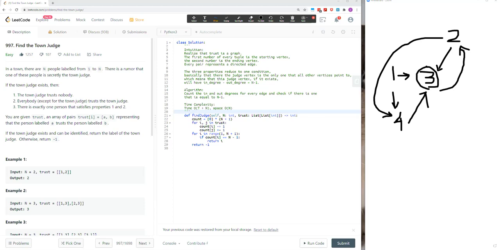You're given trust, an array of pairs, trust[i] equals [a, b], representing that the person labeled a trusts the person labeled b. If the town judge exists and can be identified, return the label of the town judge. Otherwise, return -1.